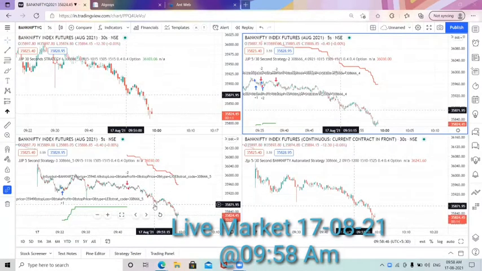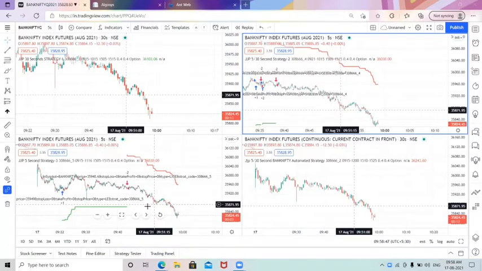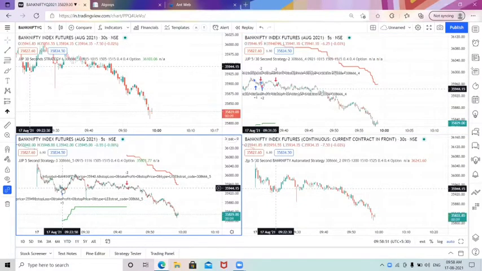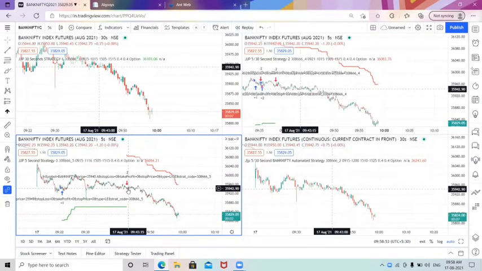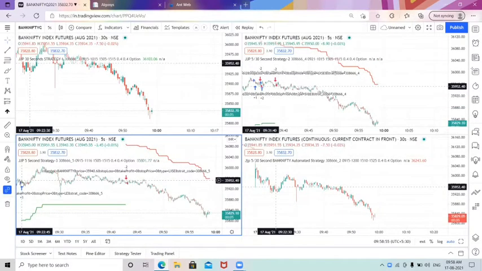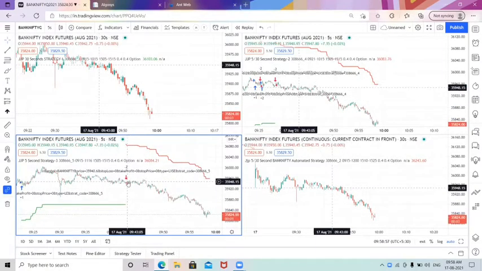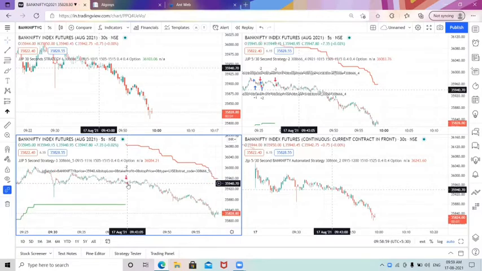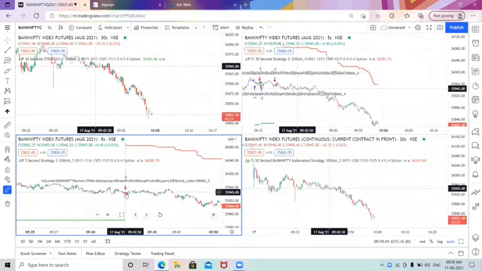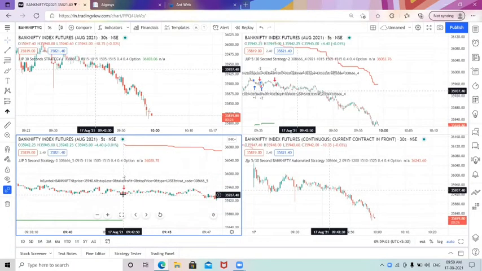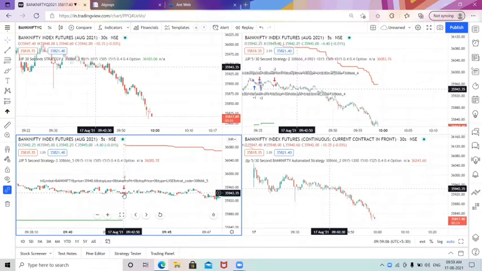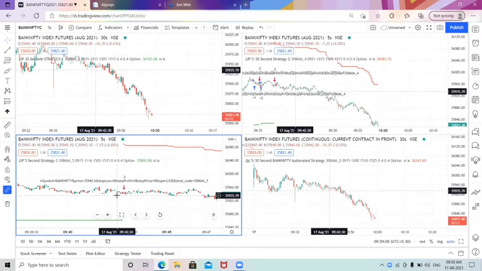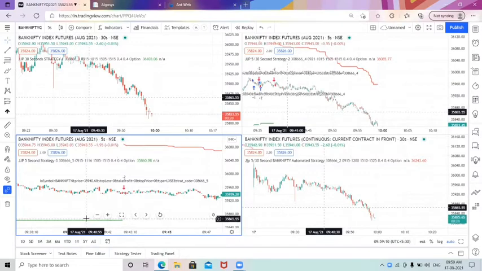Hi traders, right now you can see in the third strategy there is a long entry. Whenever we get a short entry, it will square off the long position and take the short entry. So right now this has happened here. You can see in this candle, it has taken a short entry again without hitting any stop loss or target. Only the trailing stop loss is there.